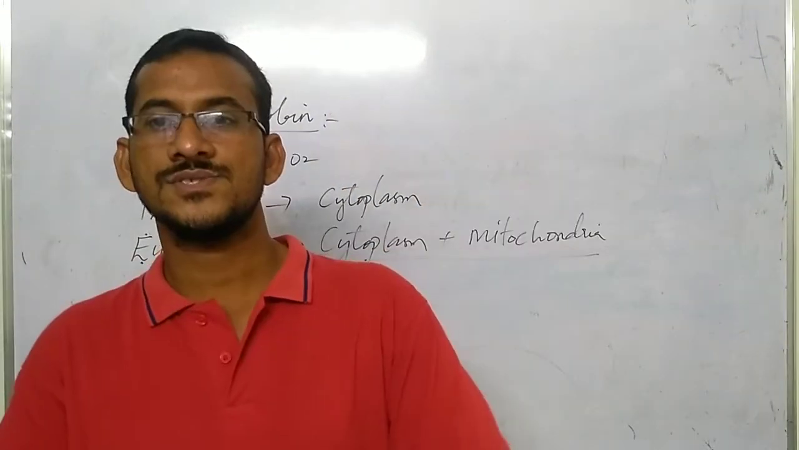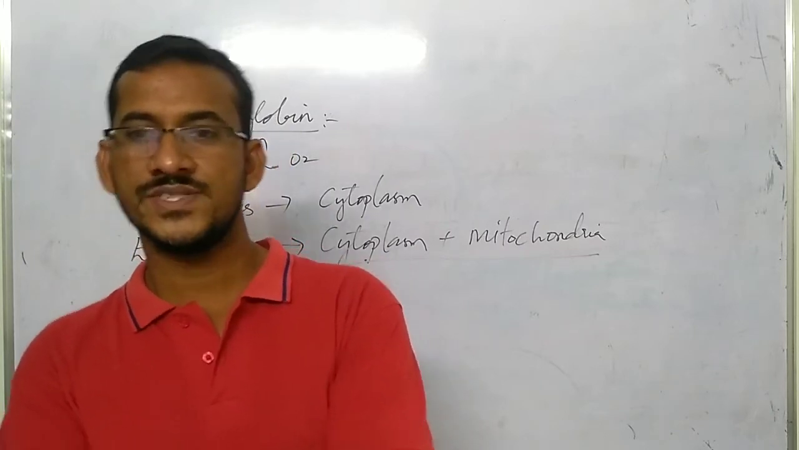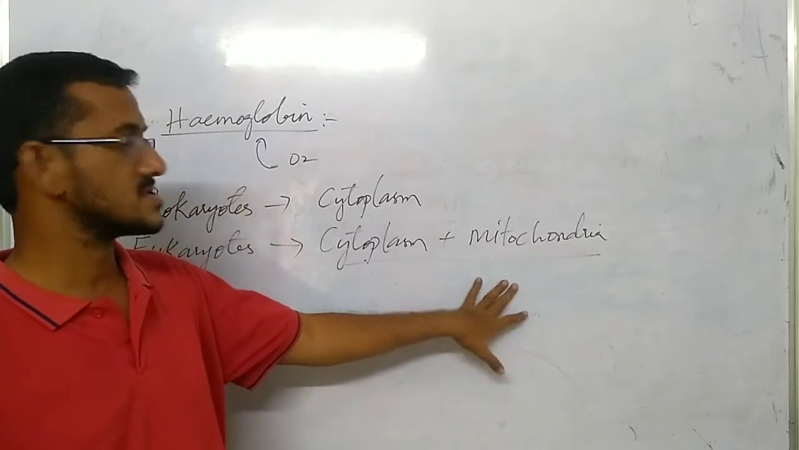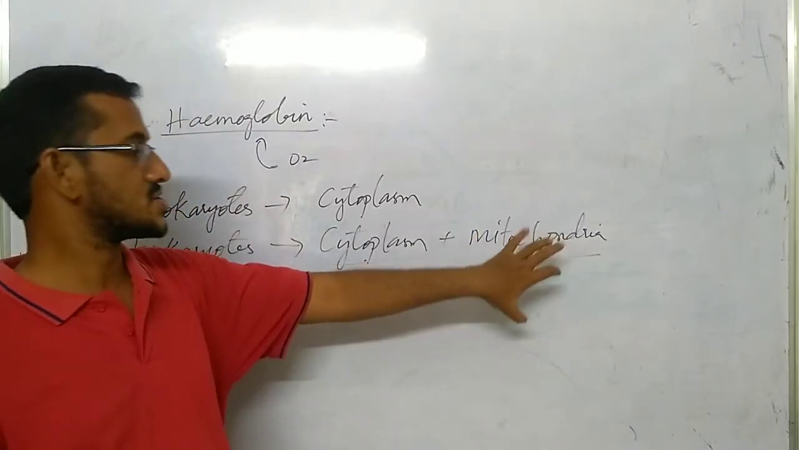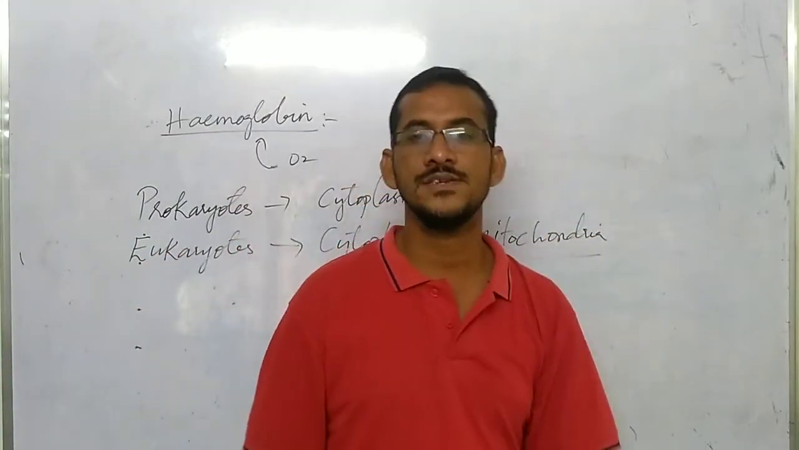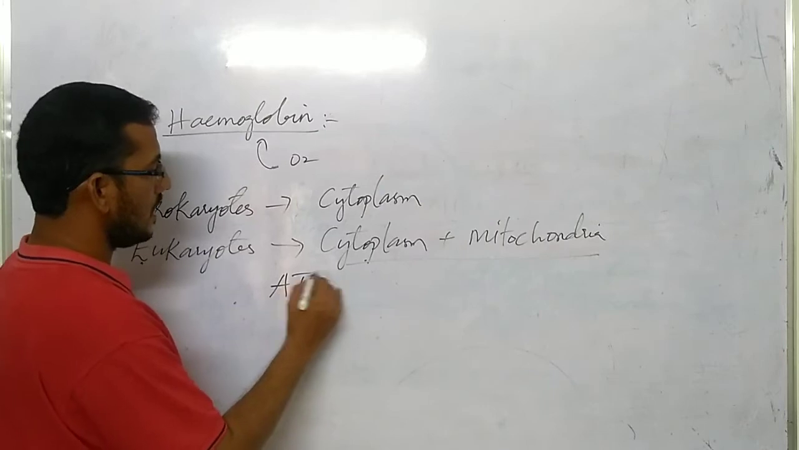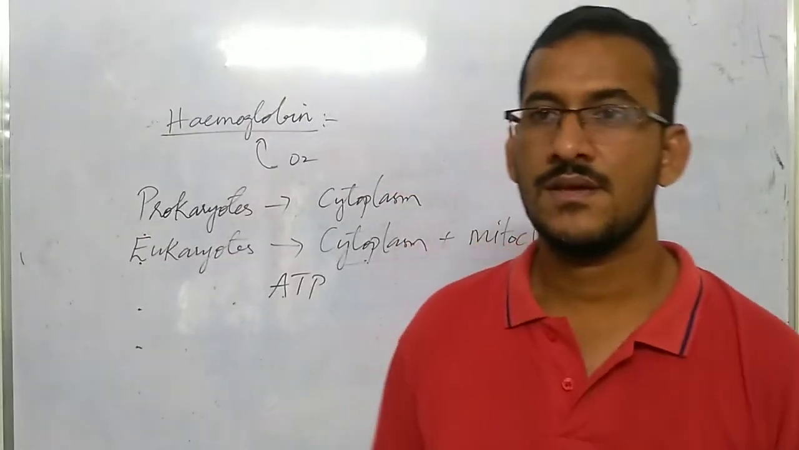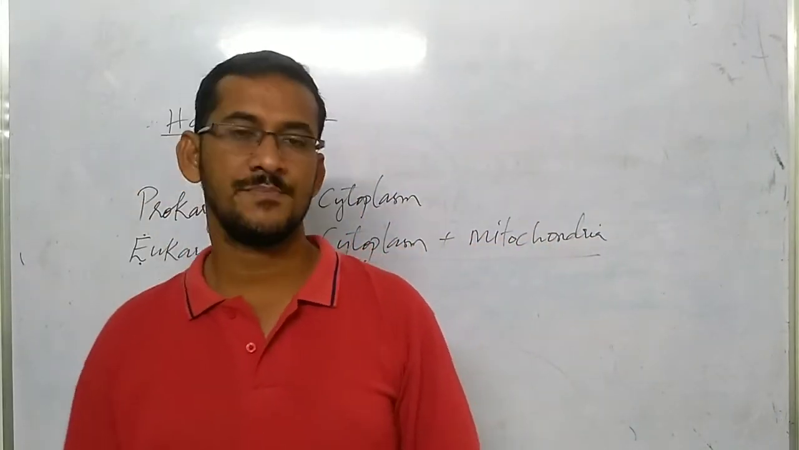Right? Next question is, which cell organelle is called the powerhouse of the cell and why? So the answer is mitochondria. Mitochondria is called the powerhouse of the cell. Why do they call it that? Because they store energy in the form of ATP. Now, next question. What is ATP? Or what is the full form of ATP? What is the use of ATP?